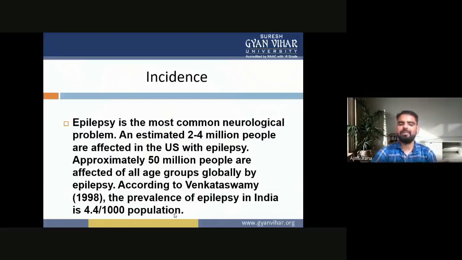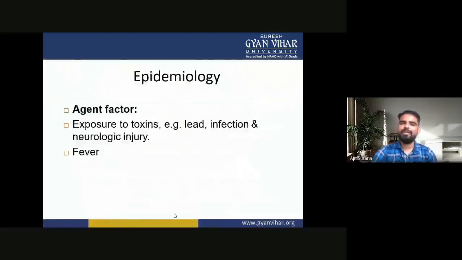Globally, according to Venkatesh Swamy in 1998, the prevalence of epilepsy in India is 4.4 per thousand population. Now the next topic is the epidemiology of epilepsy. First are the agent factors.